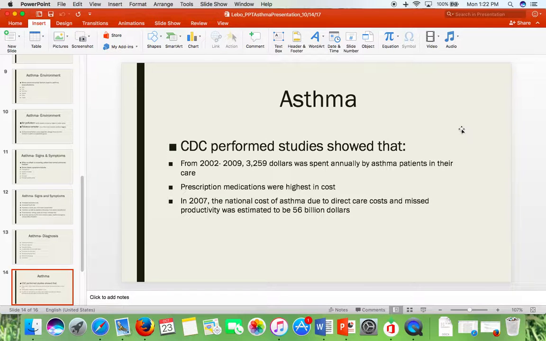So, with asthma, CDC performed some studies that showed from 2002 to 2009, $3,259 was spent annually by asthma patients in their care. This includes medications, inhalers, steroids, maybe an emergency visit to the ER, something like that. Prescription medications were the highest cost in this dollar amount. And then this number was staggering to me. In 2007, the national cost of asthma due to direct care costs and missed productivity was estimated to be $56 billion. It's a lot of money.